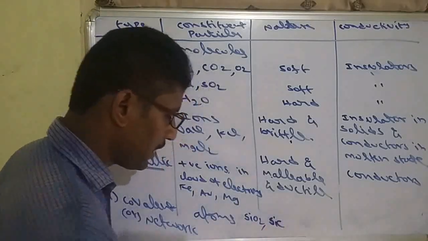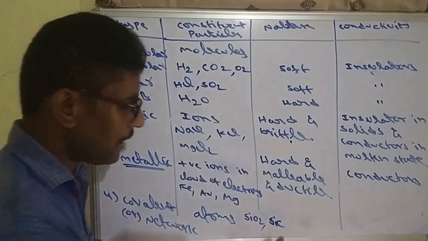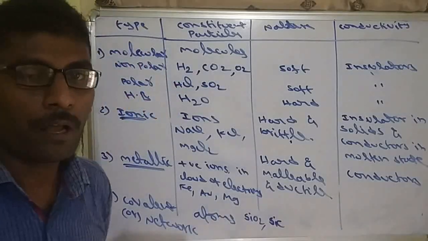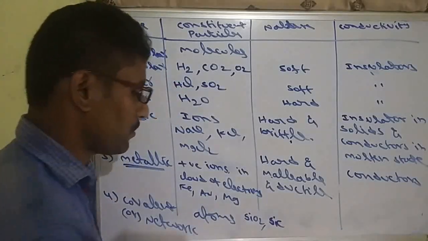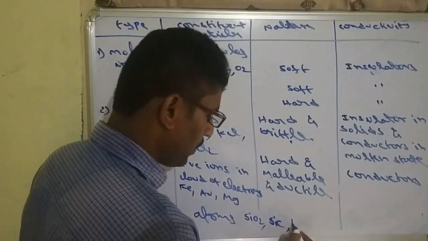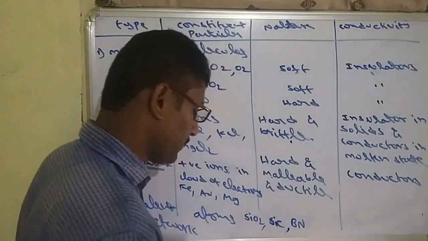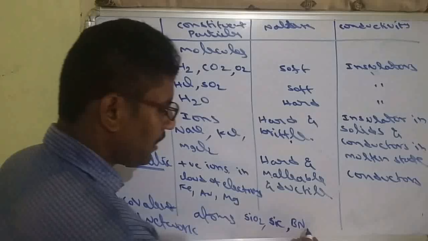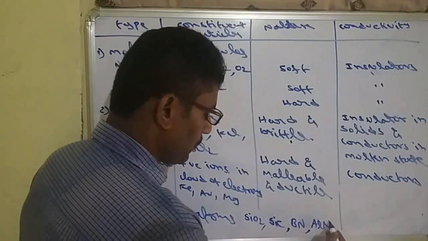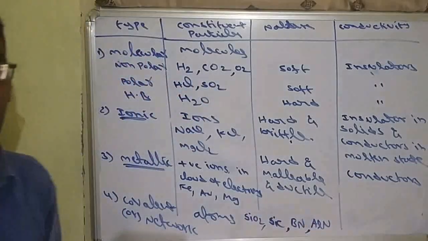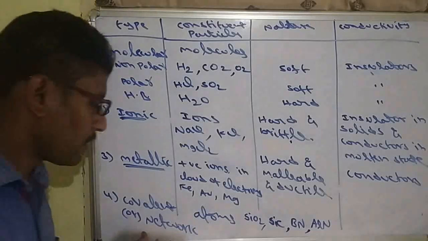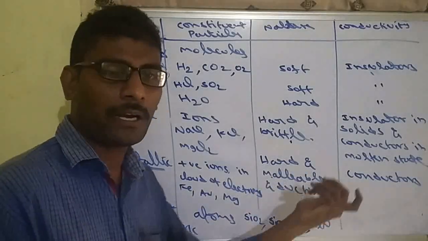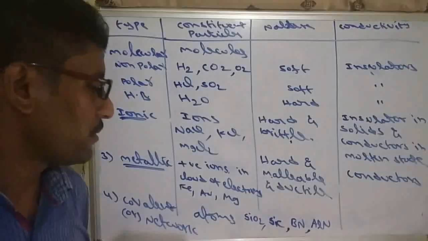Silicon carbide, SiC. Its name is silicon carbide, and its general name is carborundum. Boron nitride, aluminum nitride. All these are covalent solids, also called network solids. Even diamond, graphite, we can directly use.